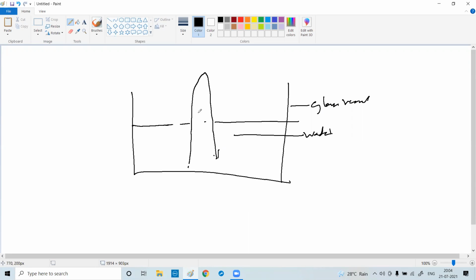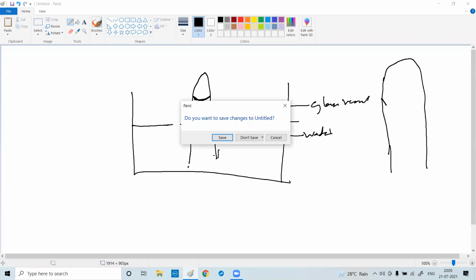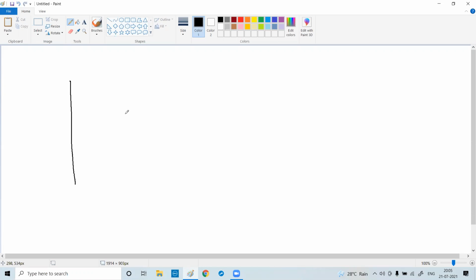I will see that this water will be like this. Can you see? The water will be like this. Imagine this to be a straight line. I'm just enlarging and showing. The water will be like this.